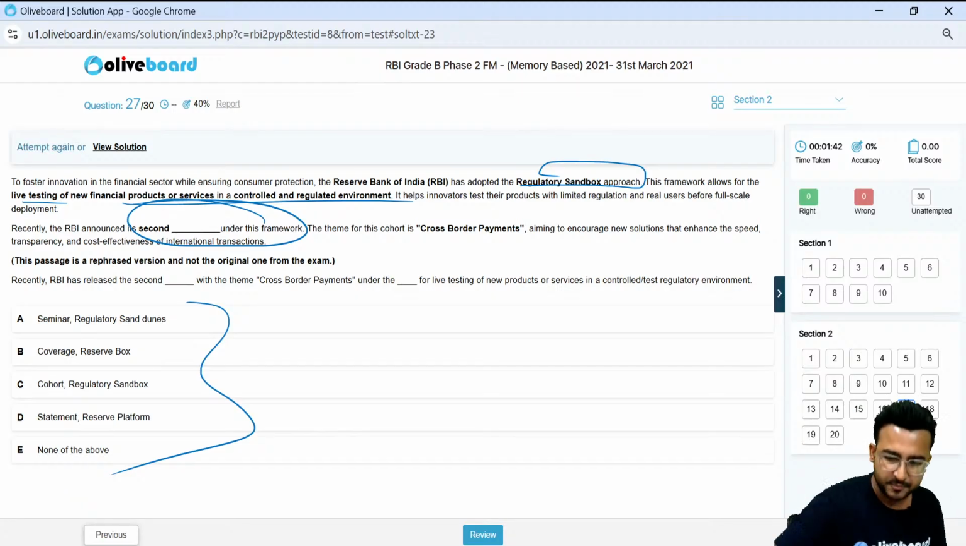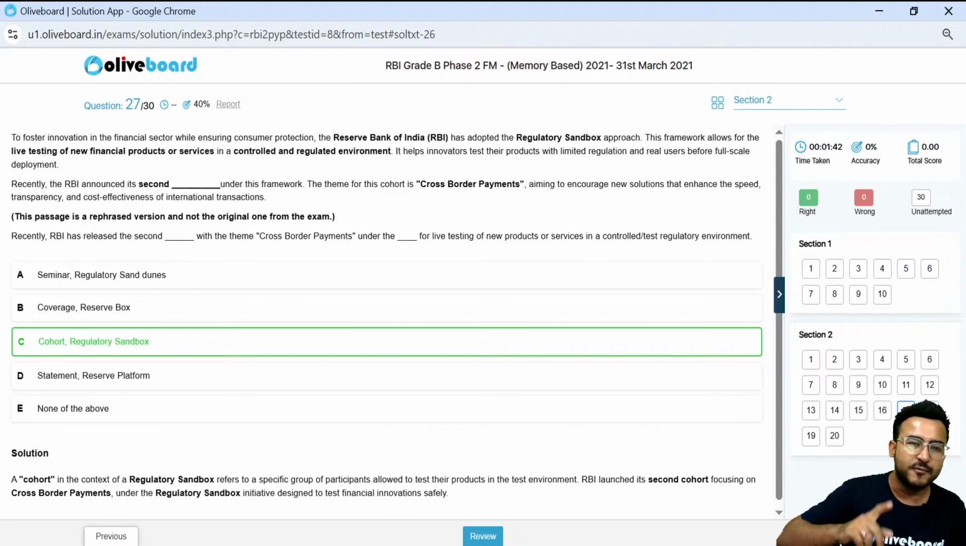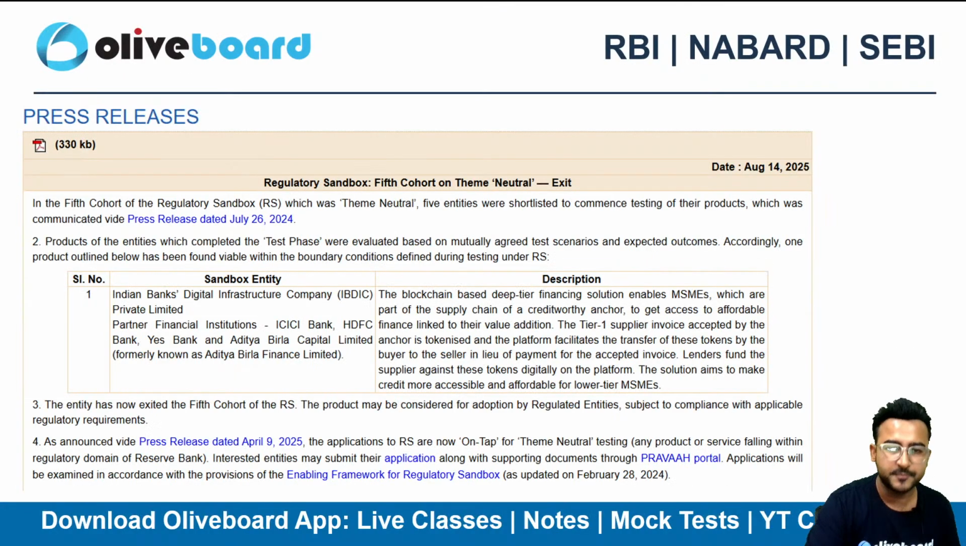उस time पे it was cohort, right? क्या अभी भी cohort चलती है? Yes. सर वापस कैसे आ सकता है, इतना पुराना है. अरे भाई अभी भी तो cohort चलती है. Can you guys tell me which cohort has as of now concluded recently, in the past month, I think? In the last month. Yes, very good, Aditi. Fifth cohort.